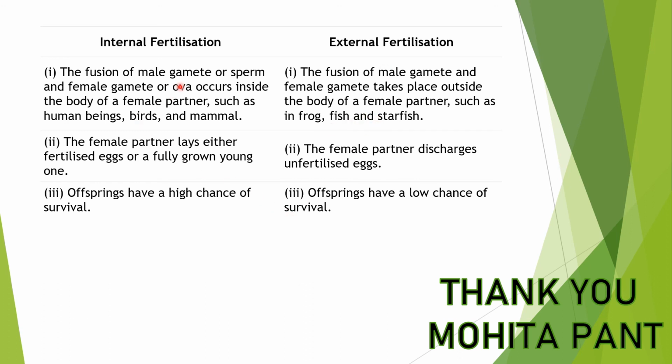In internal fertilization, the female partner lays either a fertilized egg or fully grown young ones. But in external fertilization, the female partner discharges the unfertilized egg. In the case of the frog, we have seen that it discharges the unfertilized eggs in the water. In internal fertilization, offspring have a high chance of survival, but in external fertilization, offspring have a low chance of survival. So these are the differences between internal and external fertilization.